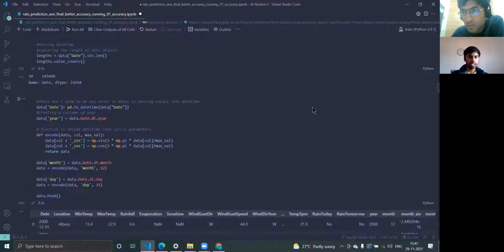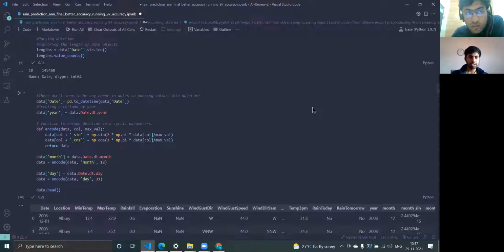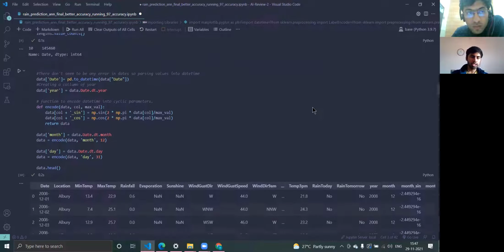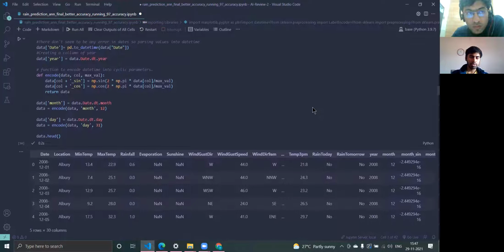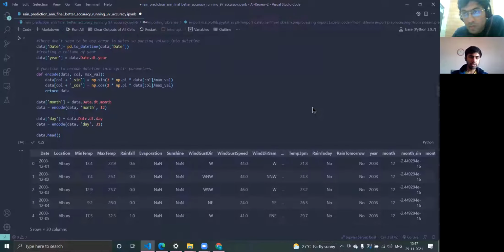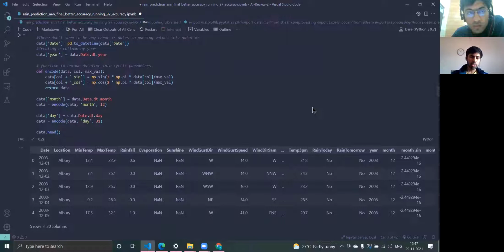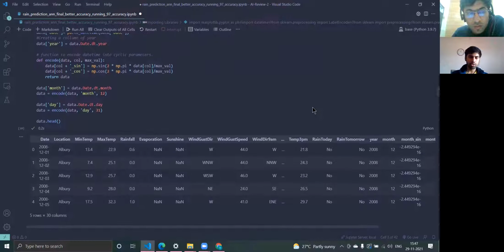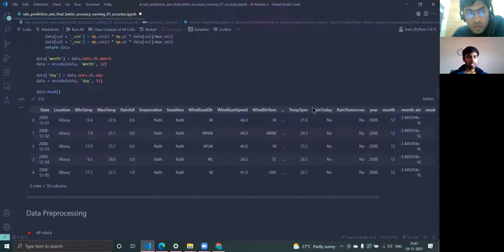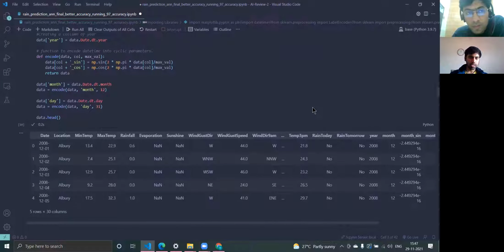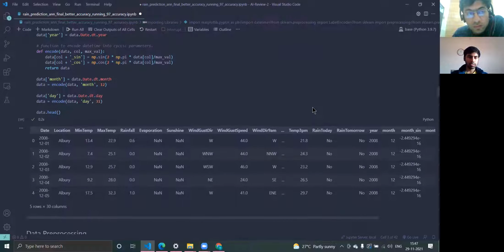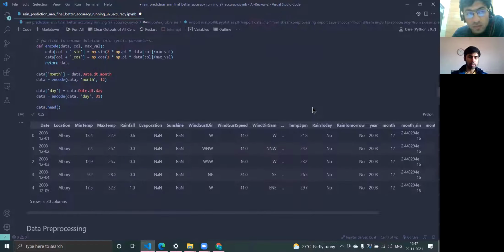Yeah, then after that we decided to work on date. We found that there are around 1.4 lakh date entries, and since the date is in the form of a string, we decided to convert it into a datetime value, which will be helpful for us to work with. Then this datetime value we have converted into a continuous cyclic parameter using sine and cosine values, so that it will be very easy to input into an artificial neural network. Then we have created a new column where we have stored the month and day. Varun, can you scroll down?